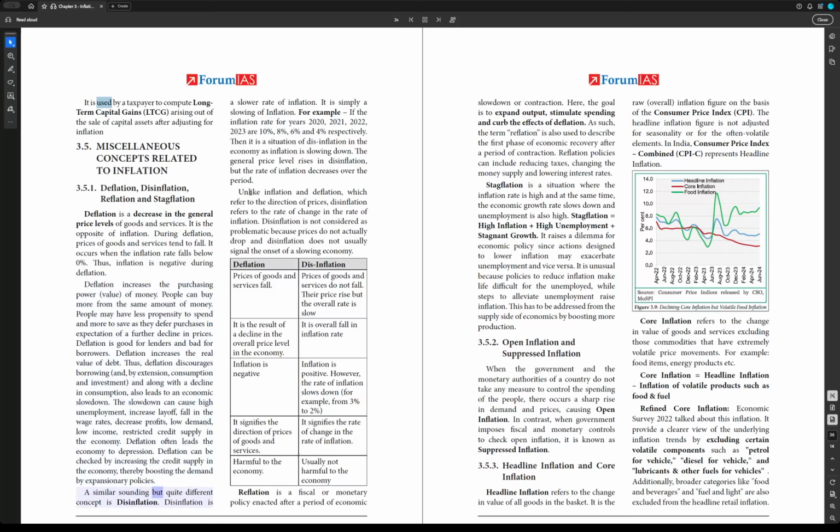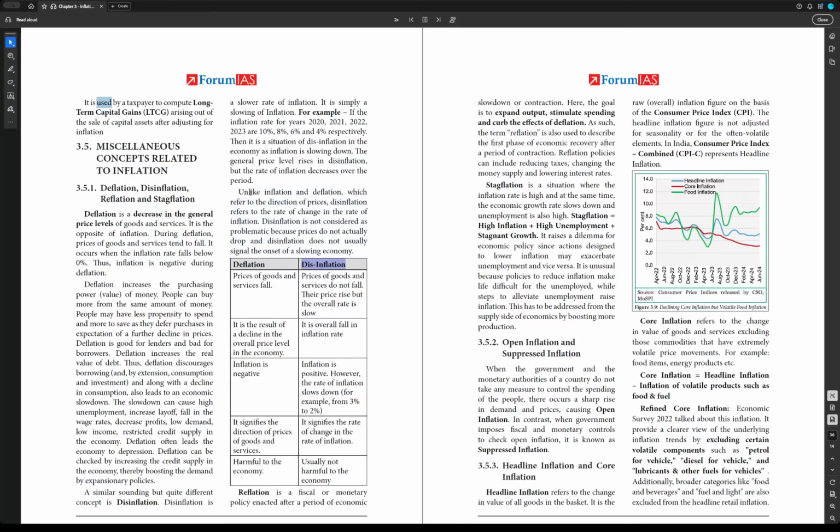A similar sounding but quite different concept is disinflation. Disinflation is a slower rate of inflation. It is simply a slowing of inflation. For example, if the inflation rate for years 2020, 2021, 2022, 2023 are 10%, 8%, 6%, and 4% respectively, then it is a situation of disinflation in the economy as inflation is slowing down. The general price level rises in disinflation, but the rate of inflation decreases over the period. Unlike inflation and deflation, which refer to the direction of prices, disinflation refers to the rate of change in the rate of inflation. Disinflation is not considered problematic because prices do not actually drop, and disinflation does not usually signal the onset of a slowing economy.